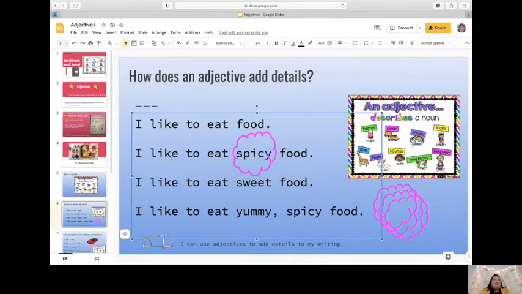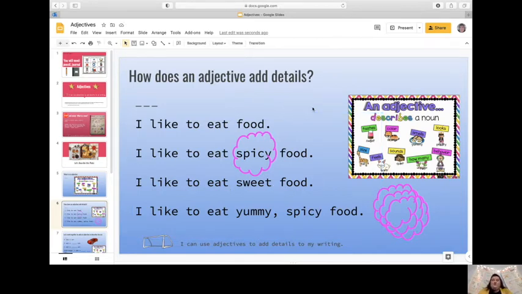Take a look at our next sentence. I like to eat sweet food. What kind of food did Miss Bridget say she likes to eat? Sweet food. You are exactly right. Let me go ahead and grab our bubble. Sweet would be our adjective because it tells us that the food tastes sweet.